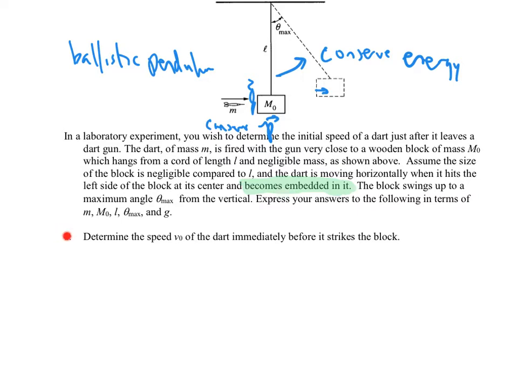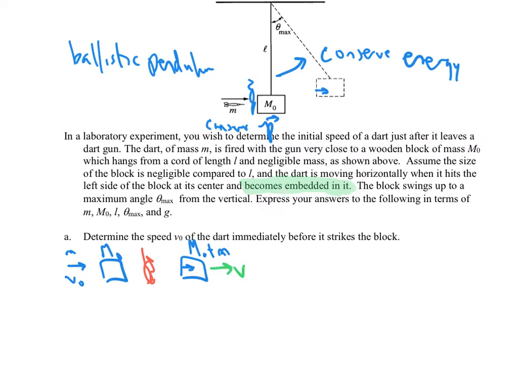Part A, determine the speed v sub 0 of the dart immediately before it strikes the block. Well, here we have our dart with speed v0 and a block not moving, and then a collision happens, and then we have the dart stuck inside, so now we have m0 plus m, and it's moving with speed v.